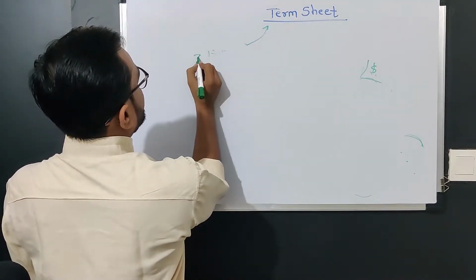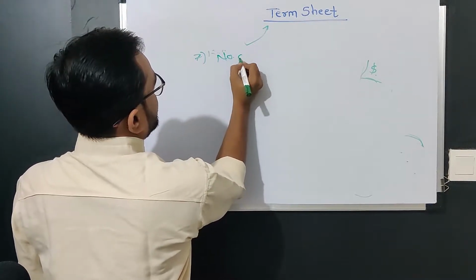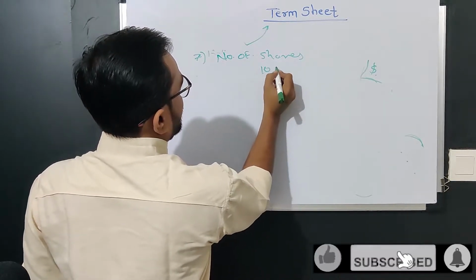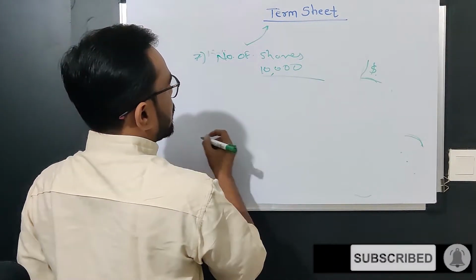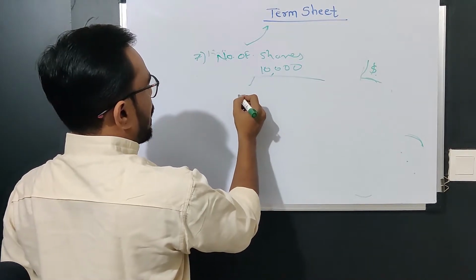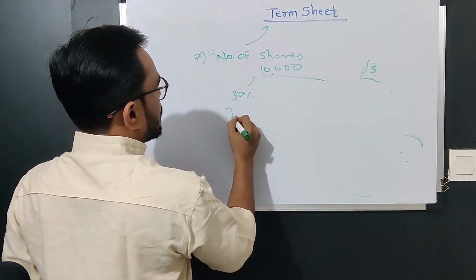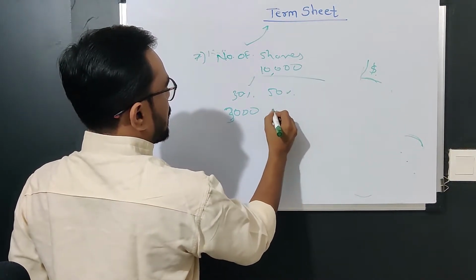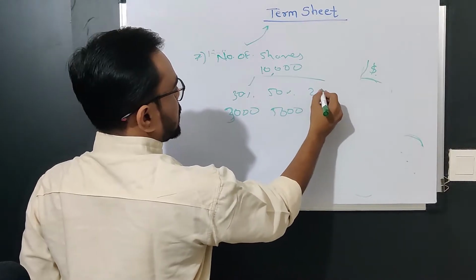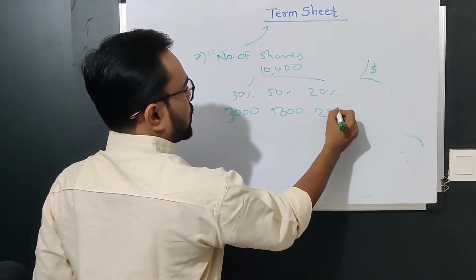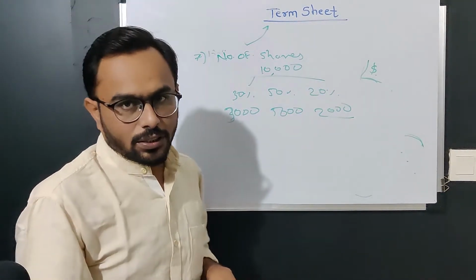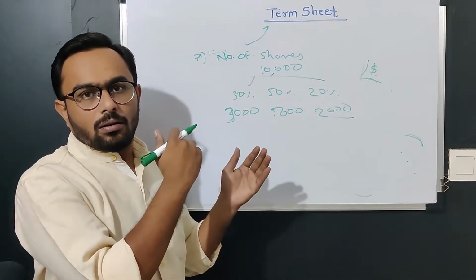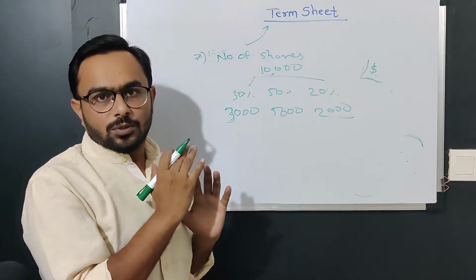The next thing is the number of shares. Consider in total there are 10,000 shares. According to the new cap table, if I am holding 30%, that means I have 3,000 shares. You are holding 50%, that means you are holding 5,000 shares, and the new investor is holding 20%, that means he has 2,000 shares. So we need to include all these 7 points at the very beginning of the term sheet.